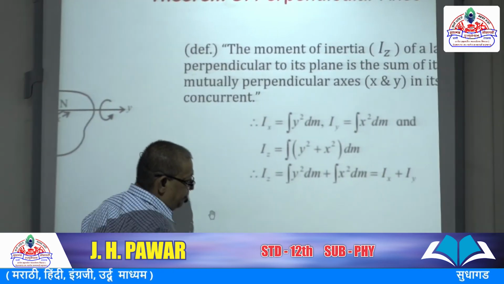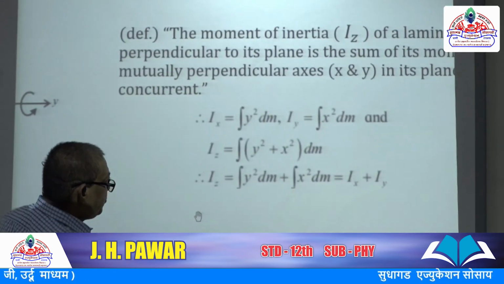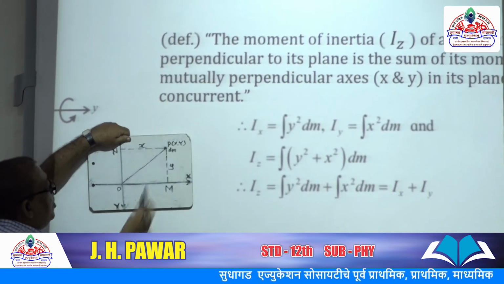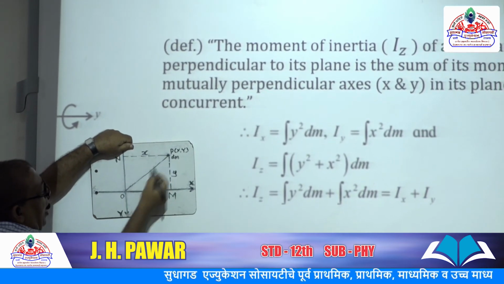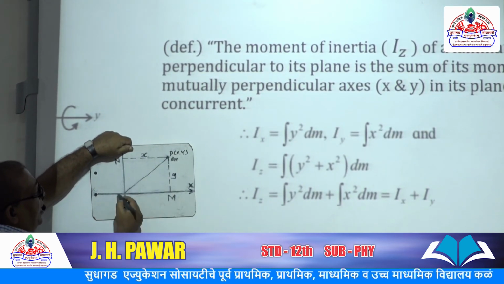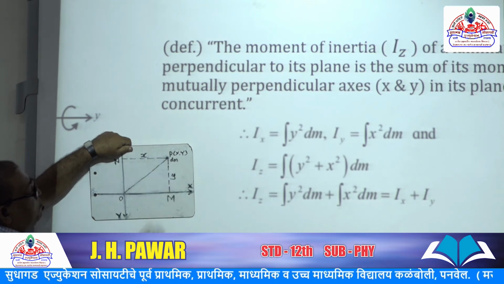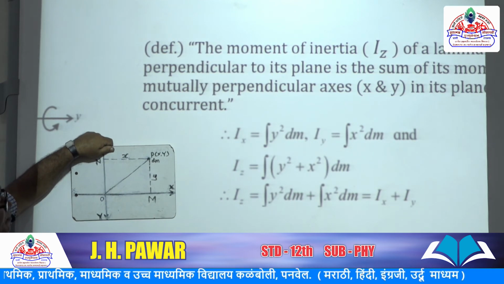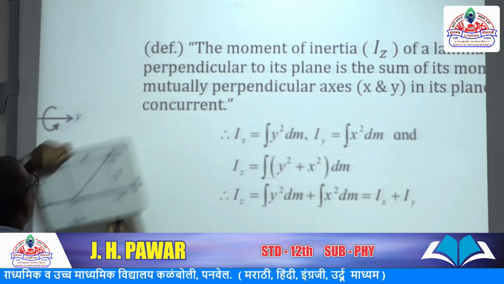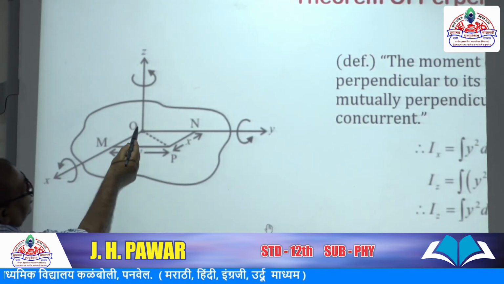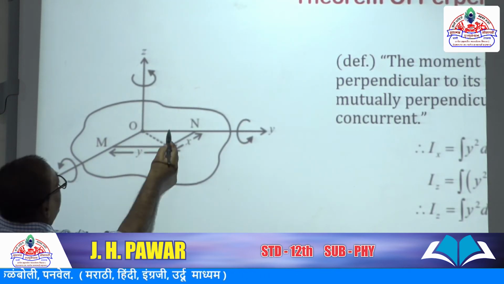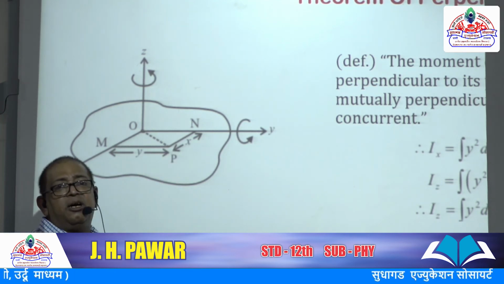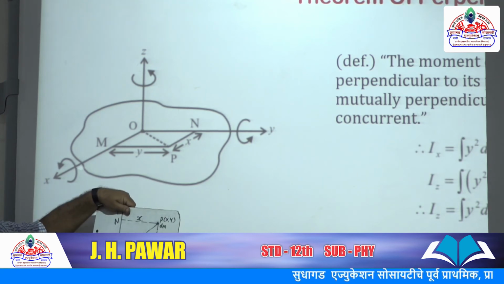Look here, x square dm. And thereafter, from simple mathematics, Pythagoras, we considered a right angle triangle OPM, then OP square equals OM square plus PM square. And in the figure also you can say OP square equals OM square plus ON square. Actually, it is a three-dimensional case, so it is difficult to understand, so I am taking a two-dimensional case simply.